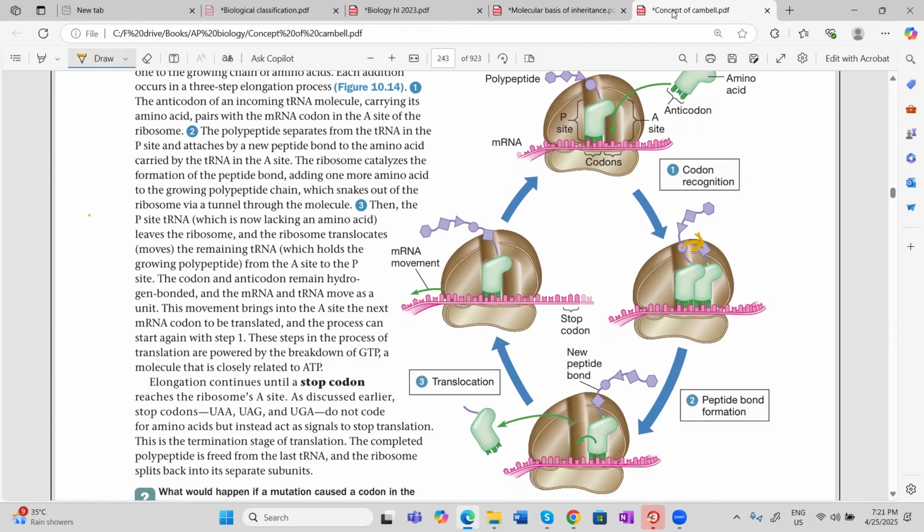An entirely new peptide bond is made. After taking the entire chain here, the transfer RNA is free to bring another amino acid, and the old transfer RNA will come to the P site, making the A site open again for the new transfer RNA to come. So this is the one structure.